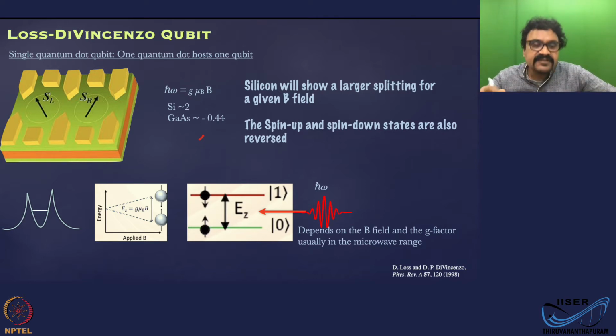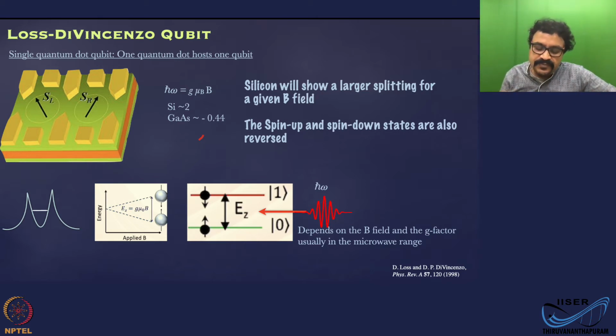Now, that is the idea. You have two states, up and down, and they are well defined states, and you can turn on interaction by applying electromagnetic radiation of appropriate frequency h bar omega.